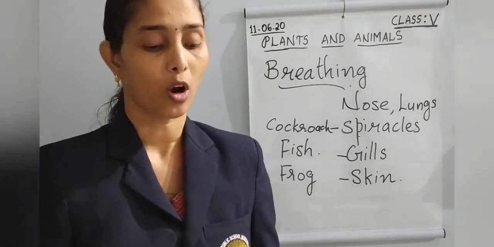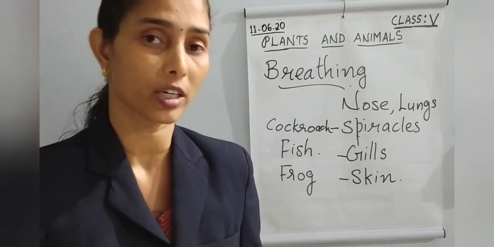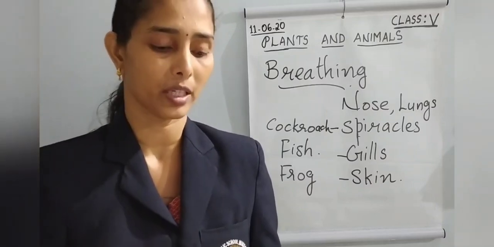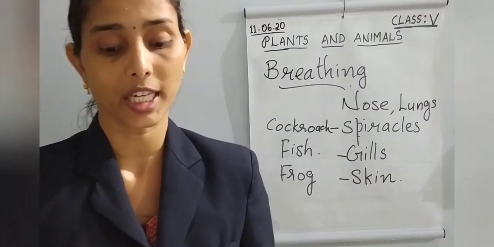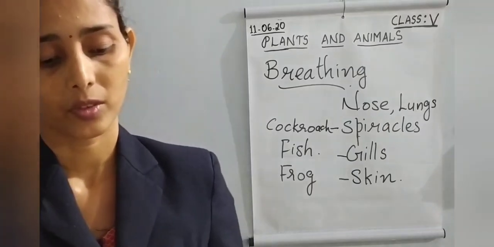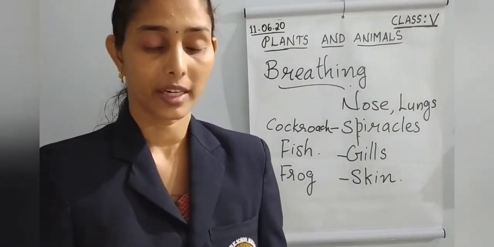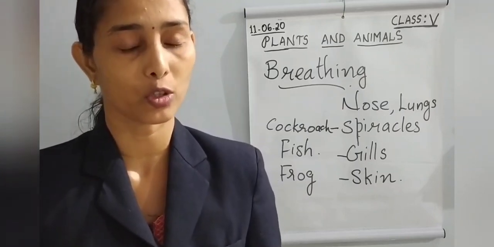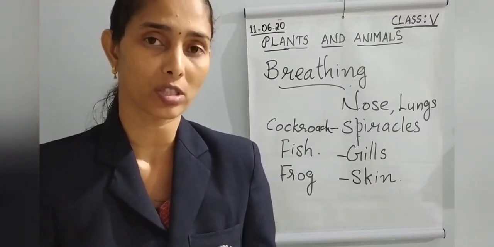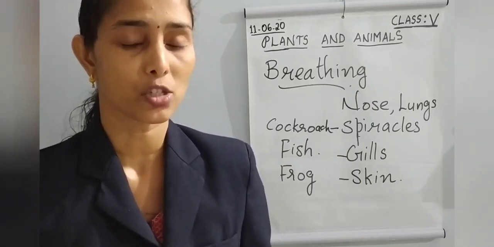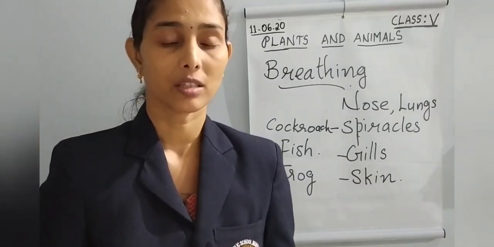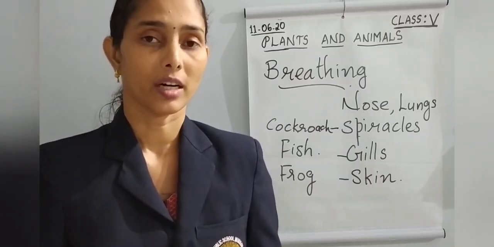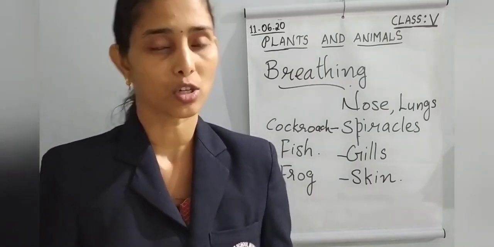Then frog breathes through the skin when it is in water, and when it is on the land, it uses its lungs for breathing. Then plants breathe through the tiny pores called the stomata. Okay. During daytime, green plants take in carbon dioxide and give out oxygen while preparing their food. All of you know that. Taking carbon dioxide and giving oxygen both take place through the stomata when it is doing photosynthesis and when it is breathing. In these two processes, the gas exchange takes place through the stomata.